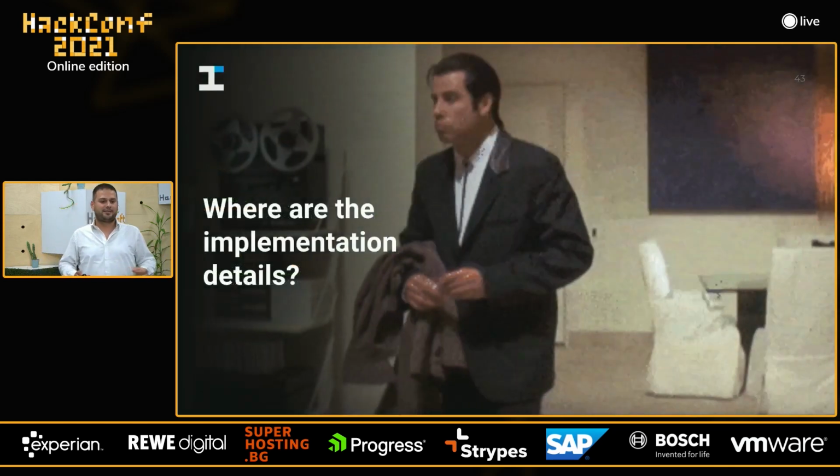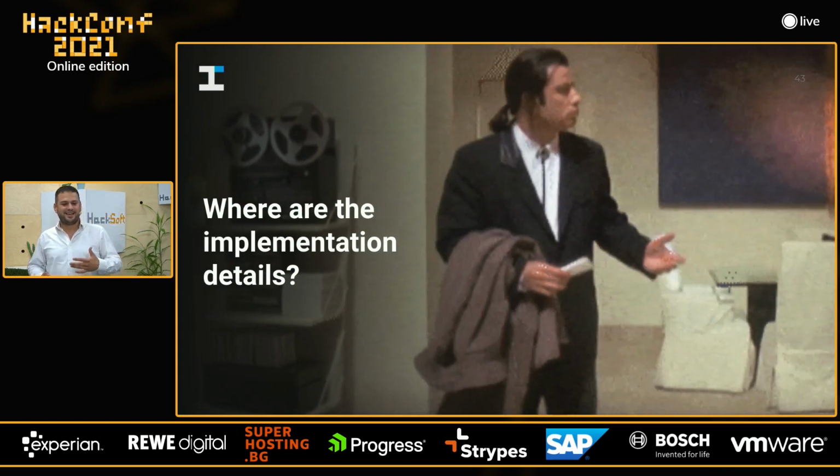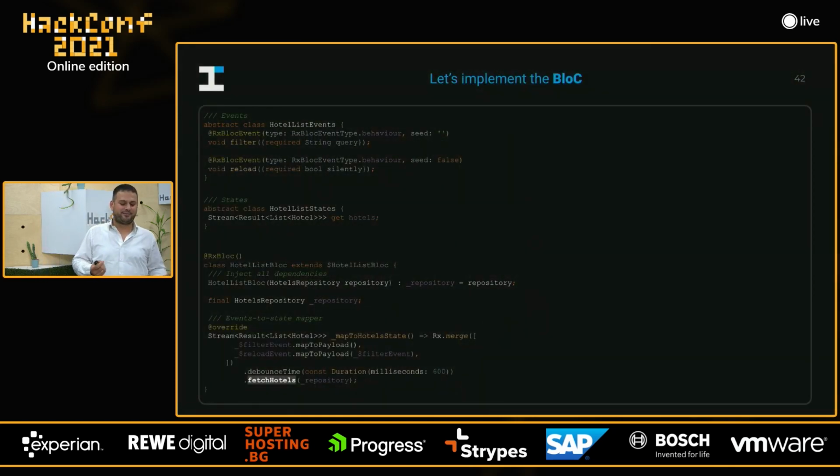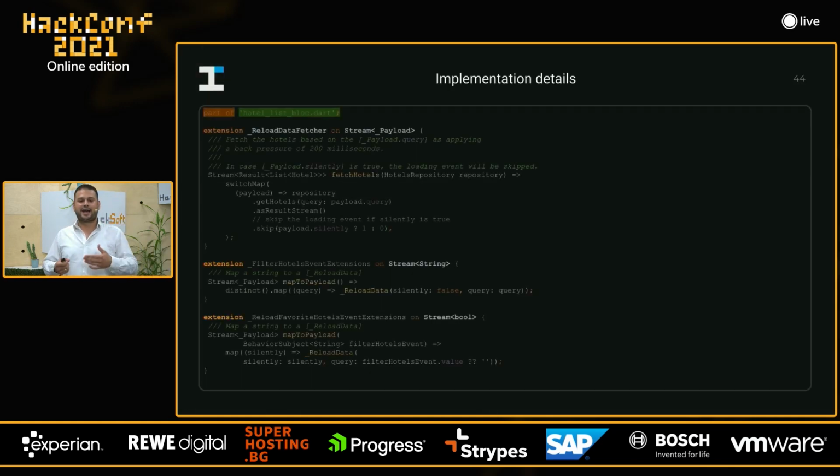But you might be asking, all right, where are the implementation details? Here we can see that we have some methods such as fetchHotels, mapToPayload, etc. But actually, I need to see the implementation details. So by using the RxBloc plugin for Android Studio, you can keep the implementation details apart from your bloc. Why? Because in this way, you improve the readability of your bloc. And this is very important. Why? Because imagine that you have a new team member and he or she needs to see what you have within your blocs. And you don't want to overload them with too many implementation details.